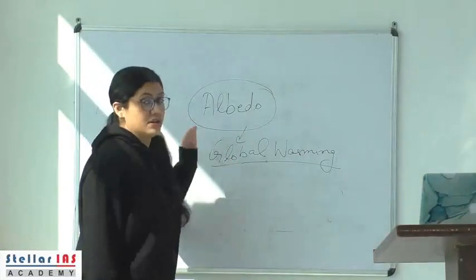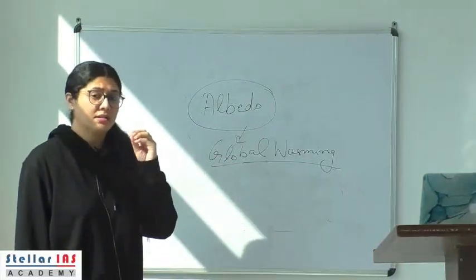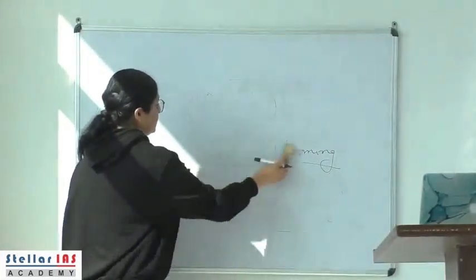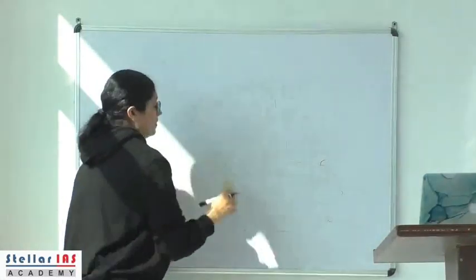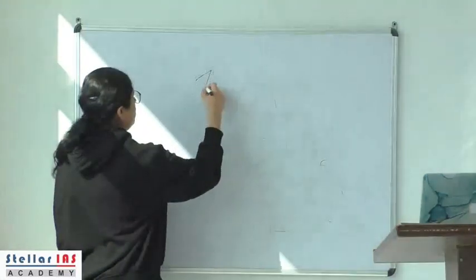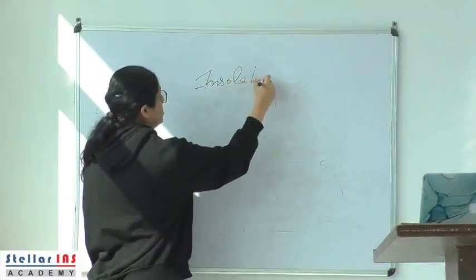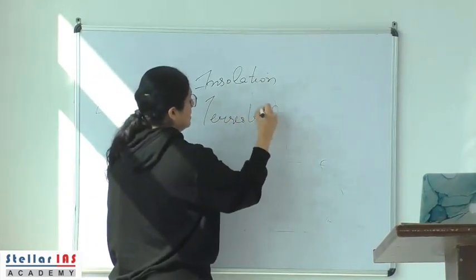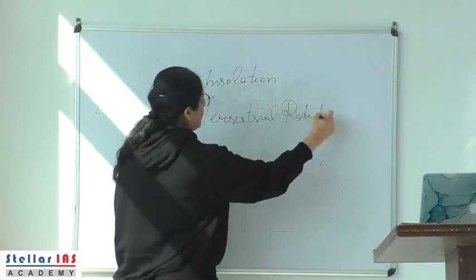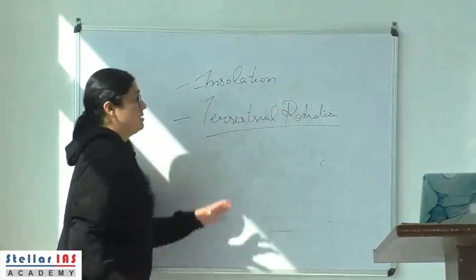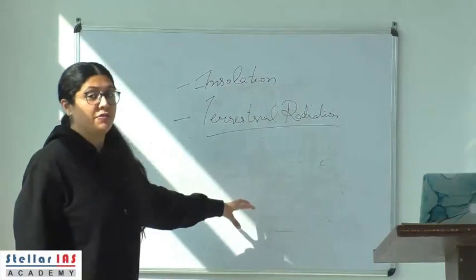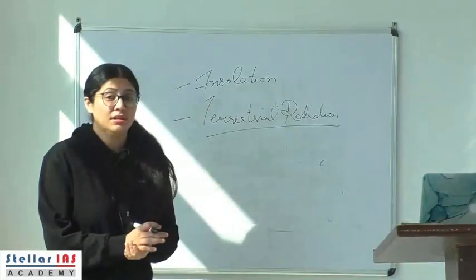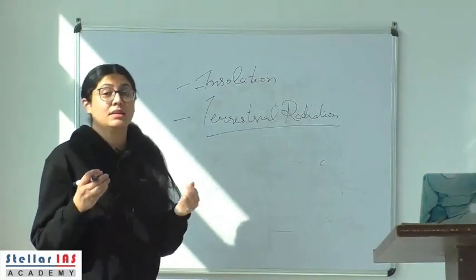Before we understand what is albedo, we need to understand certain important concepts to form an understanding about albedo. Now, what are these concepts? We need to know what is insolation and what is terrestrial radiation. Why are these two important for the understanding of albedo? Because these two tend to balance each other and maintain something that we call the heat budget of